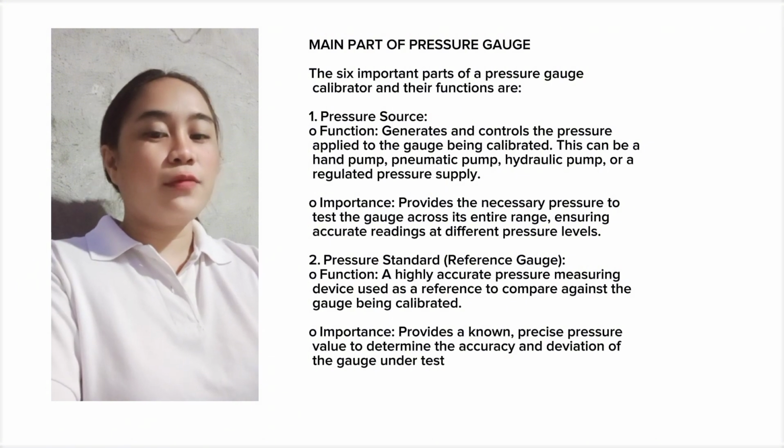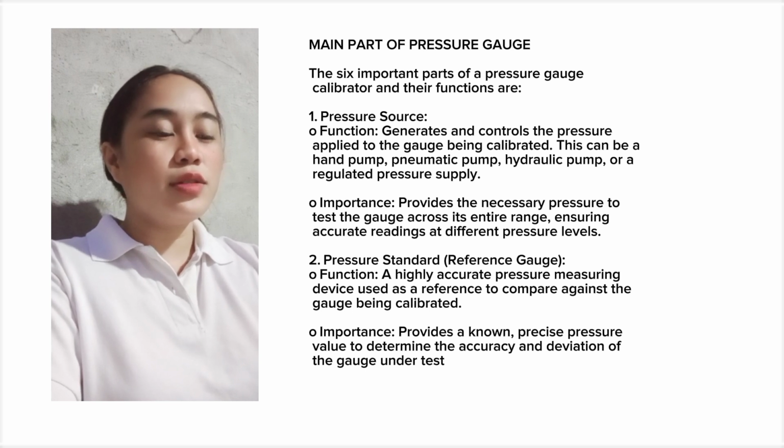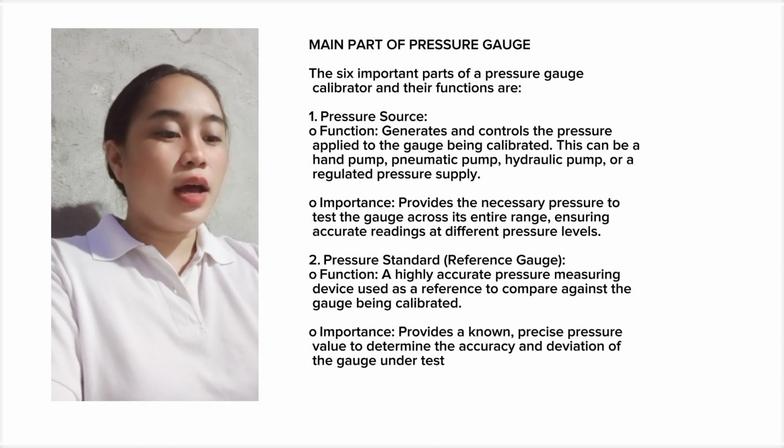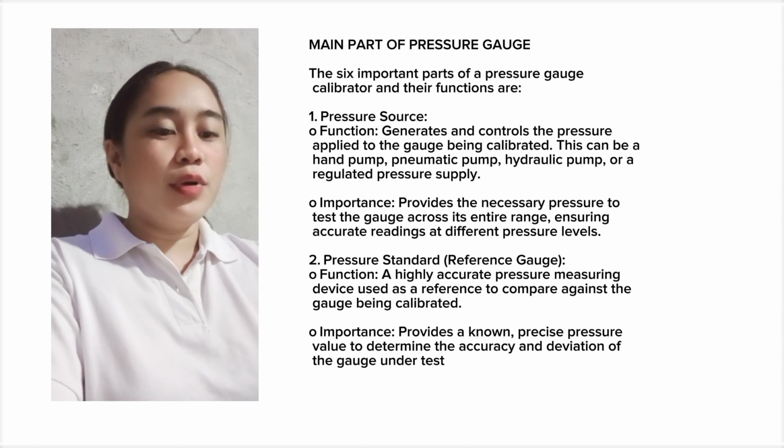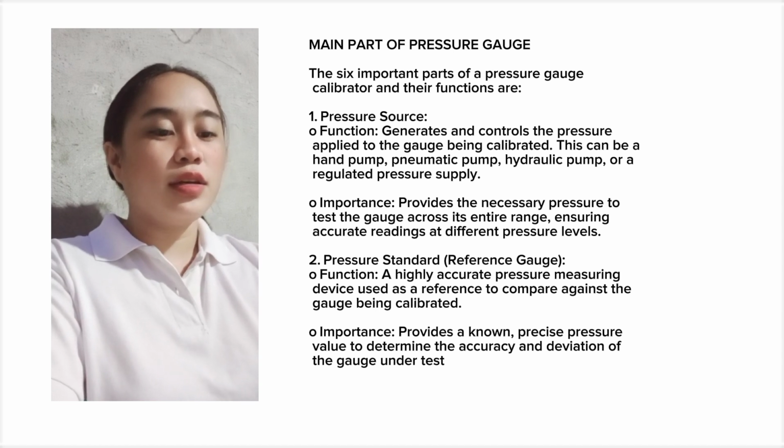The first one is the pressure source. Function: generate the controlled pressure applied to the gauge being calibrated. This can be a hand pump, pneumatic pump, hydraulic pump, or a regulated pressure supply. Importance: provide the necessary pressure to test the gauge across its entire range, ensuring accurate readings at the different pressure levels. Number 2, pressure standard or the reference gauge.